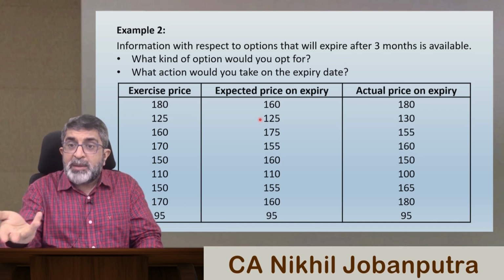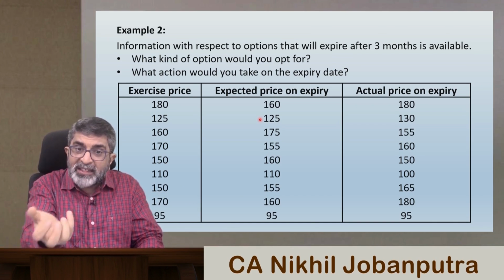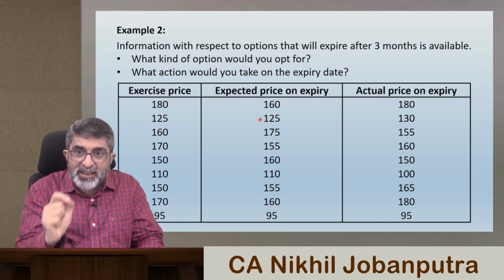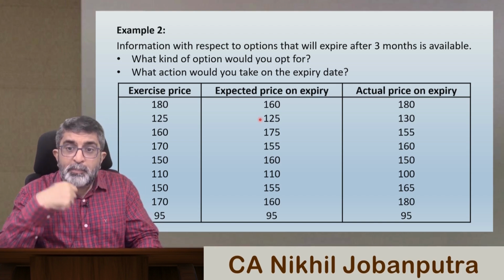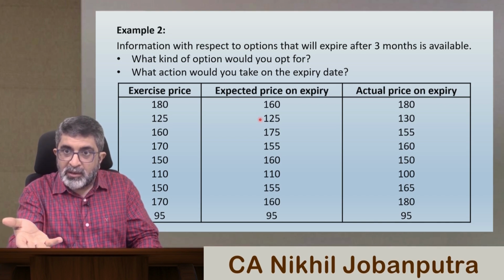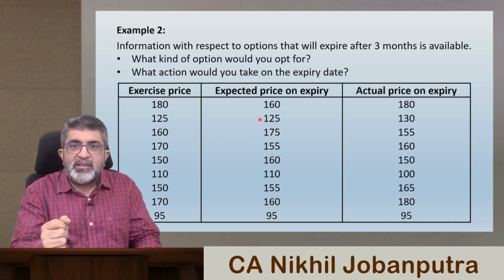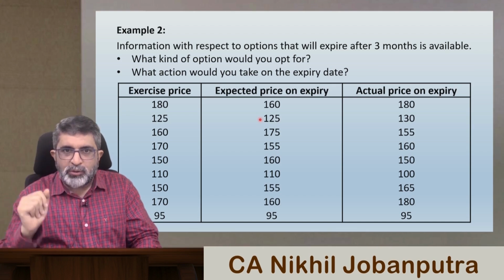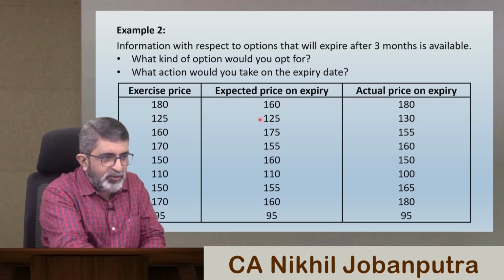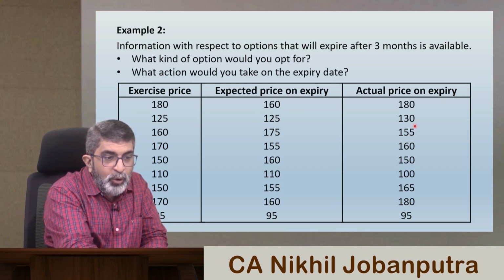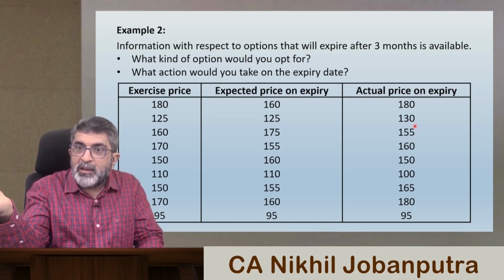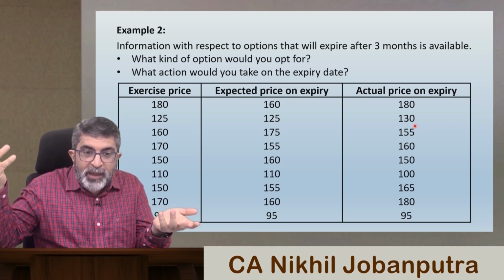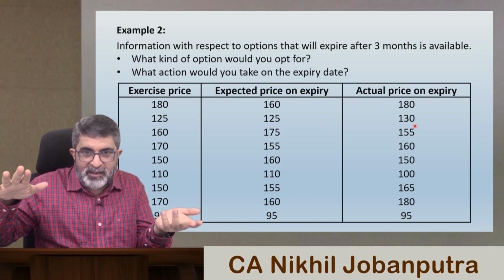You'll have to pay the premium, right? You have to pay the price to buy the option. Options are not purchasable freely. You have to pay something to get that option, correct? And as a result, you don't make any choice in the second case. That is how you need to think. Let us explore the third, and I'm not even looking at what is the actual price on expiry, because if you haven't taken any option, no question of exercising or leaving it arises, correct?